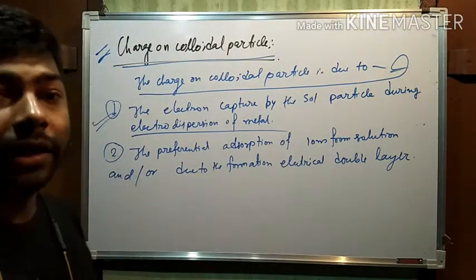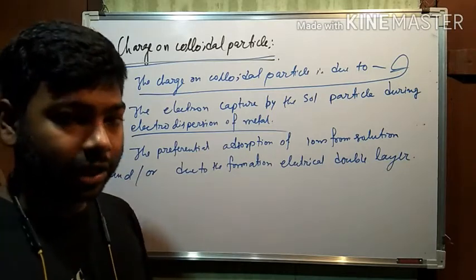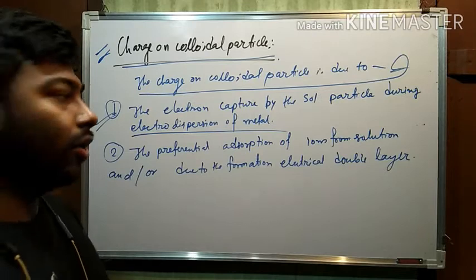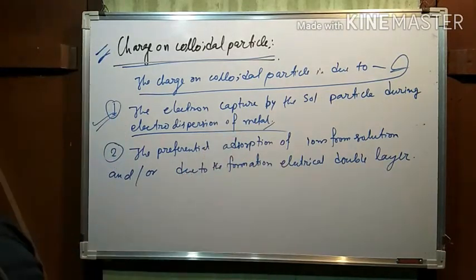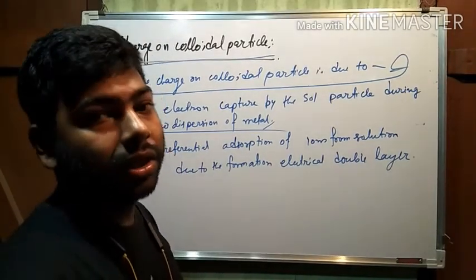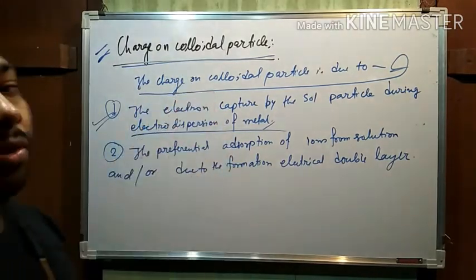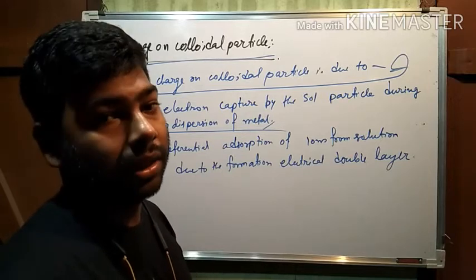Electrode dispersion of metals means when the electrode is heated, it produces some vaporized atoms. When this vaporized metal condenses, it produces electrons, which are captured by the colloidal particles, resulting in the charge on the colloidal particle.